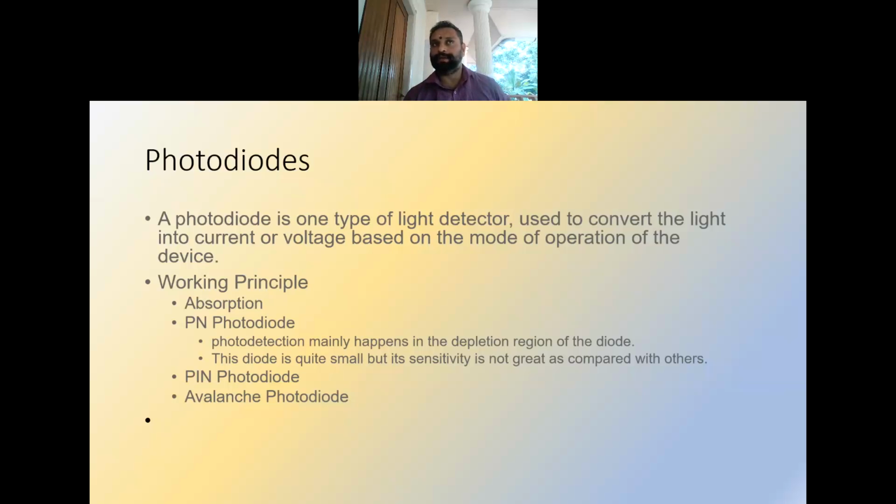Electron hole pair generation will happen only in the depletion region, so since the depletion region width is very small, only a part of the light incident on the material will get converted to electron hole pairs.